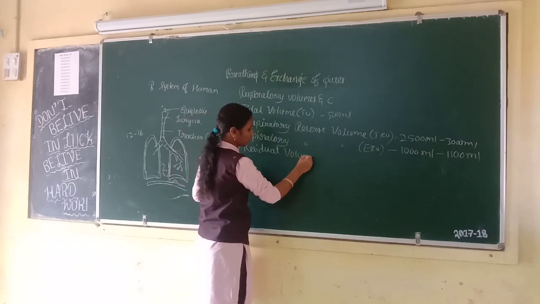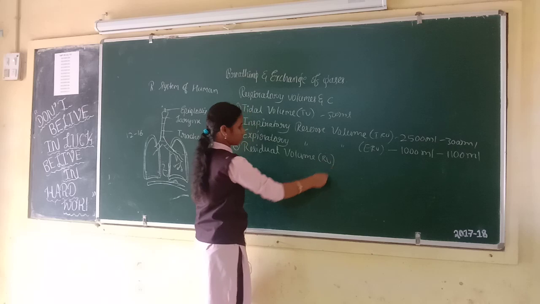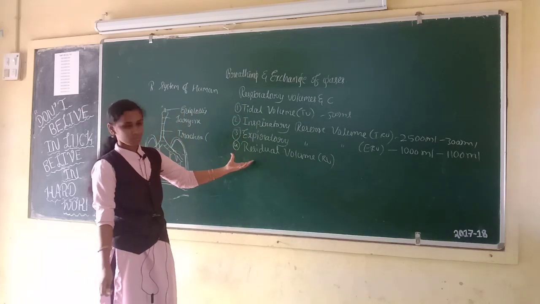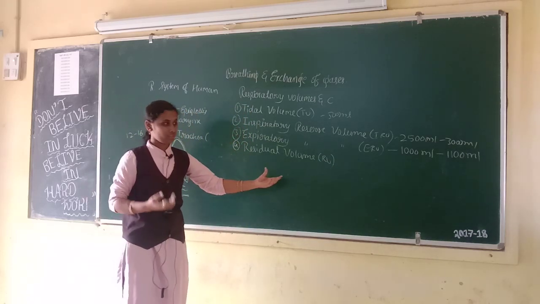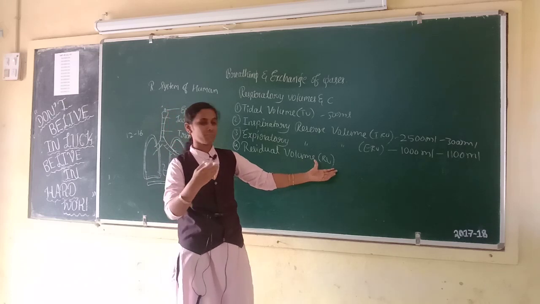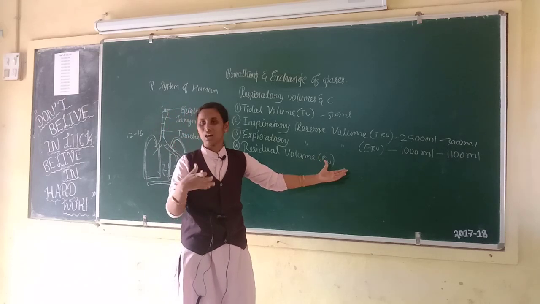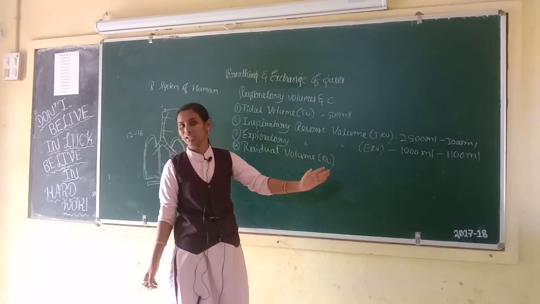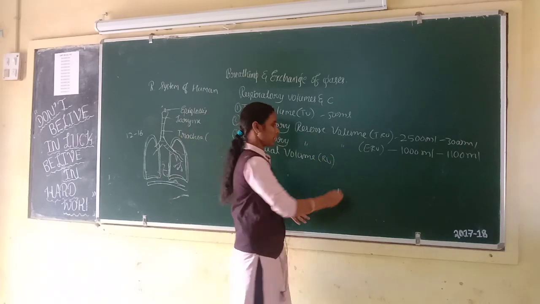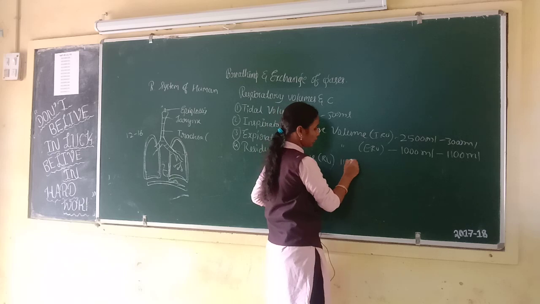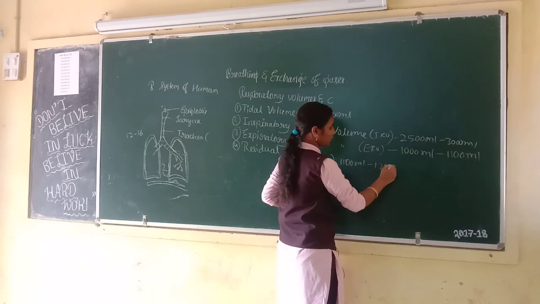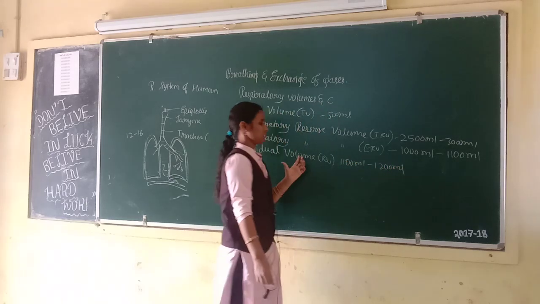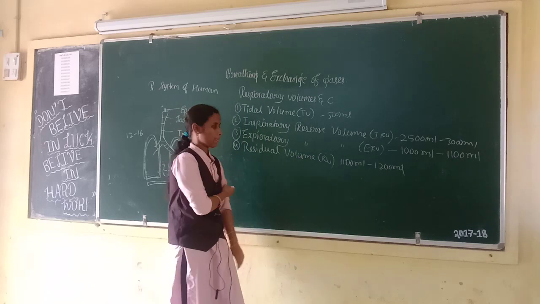Fourth one is residual volume, RV. Residual volume means volume of air remaining in the lungs after forcible expiration. This averages 1100 ml to 1200 ml. This is residual volume.